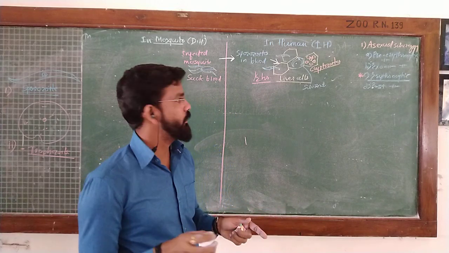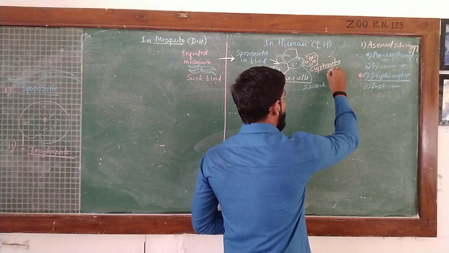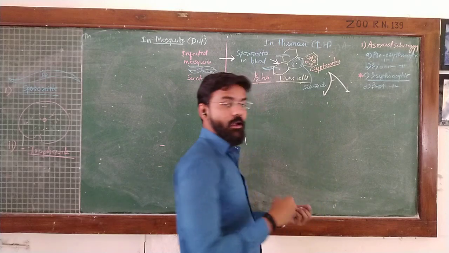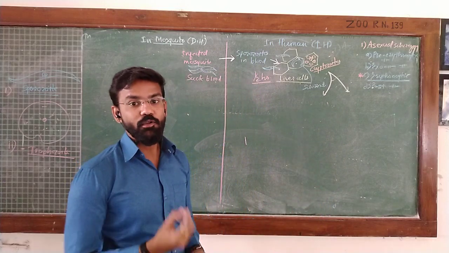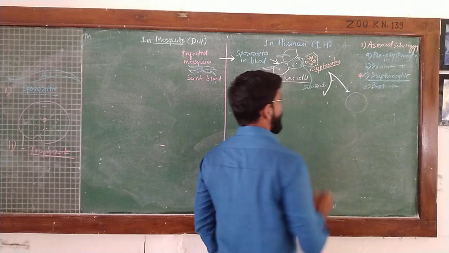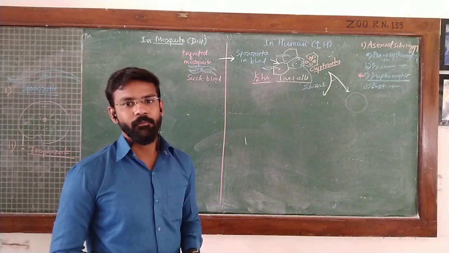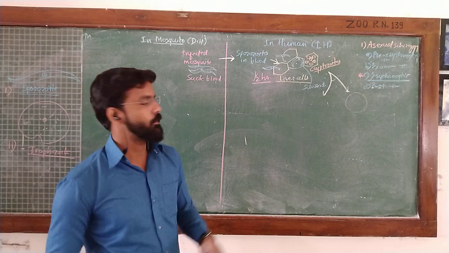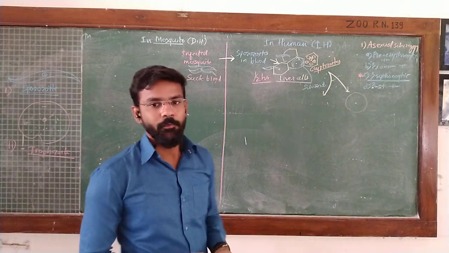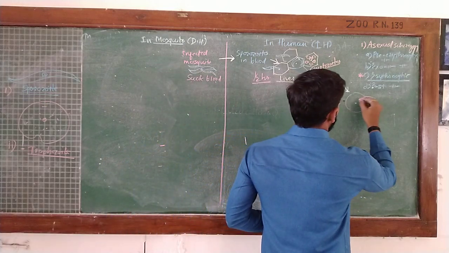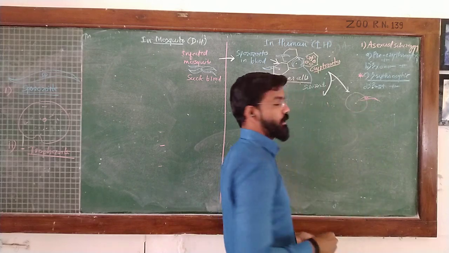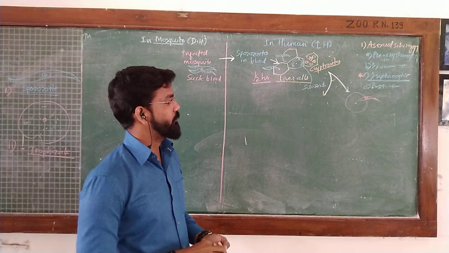Some of the cryptozoites enter inside the RBCs to continue erythrocytic schizogony, where they enter the RBC and continue the erythrocytic cycle.